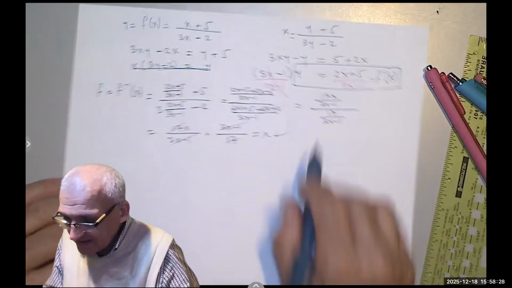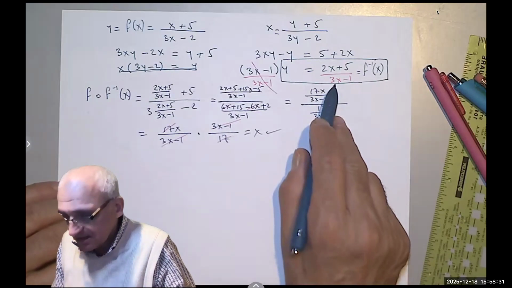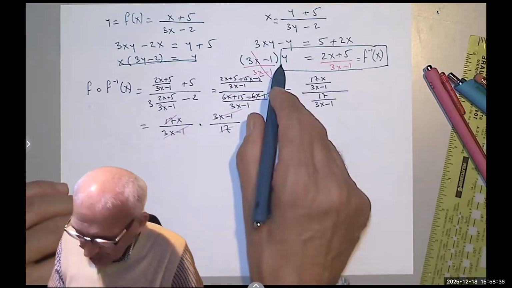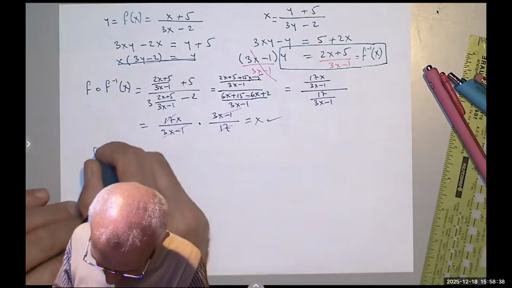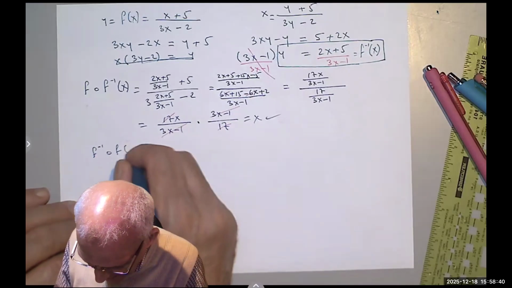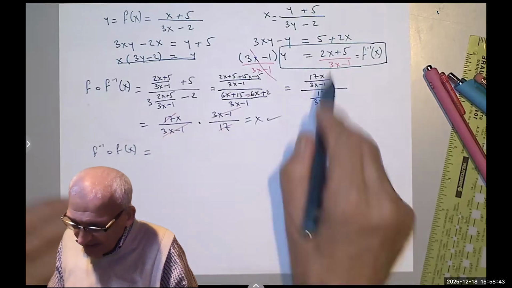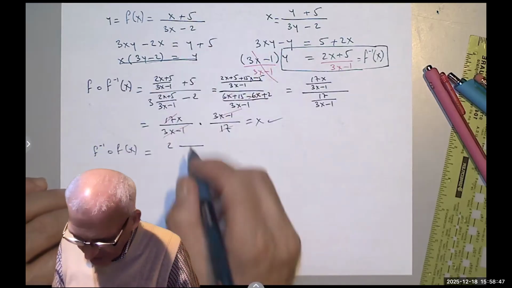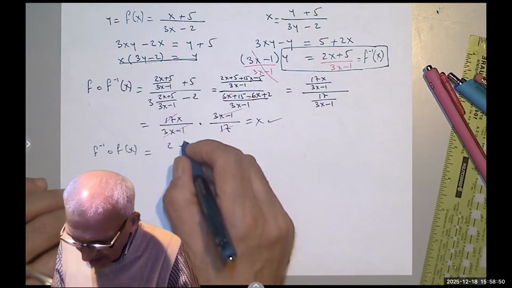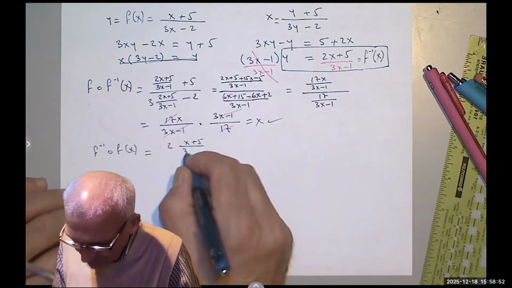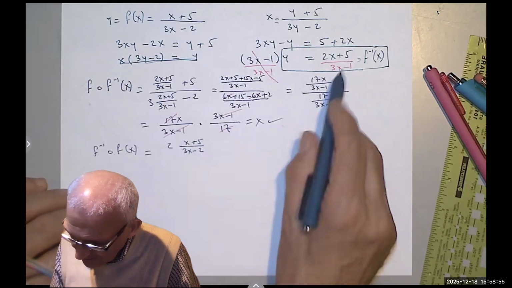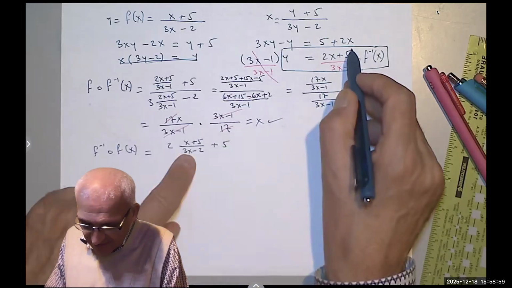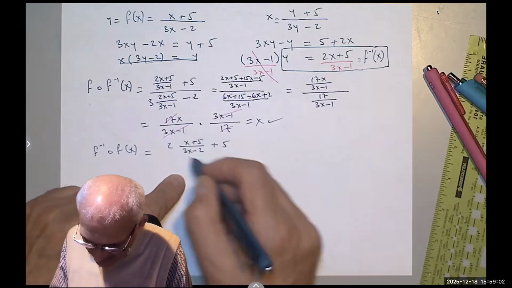Likewise, if I start by doing this, right? So I want to find f inverse composition f of x. I will get 2 times x, which is 2 times the original function f of x, plus 5, over 3x minus 2, plus 5. Notice the 5 is not divided. This replaces the x.